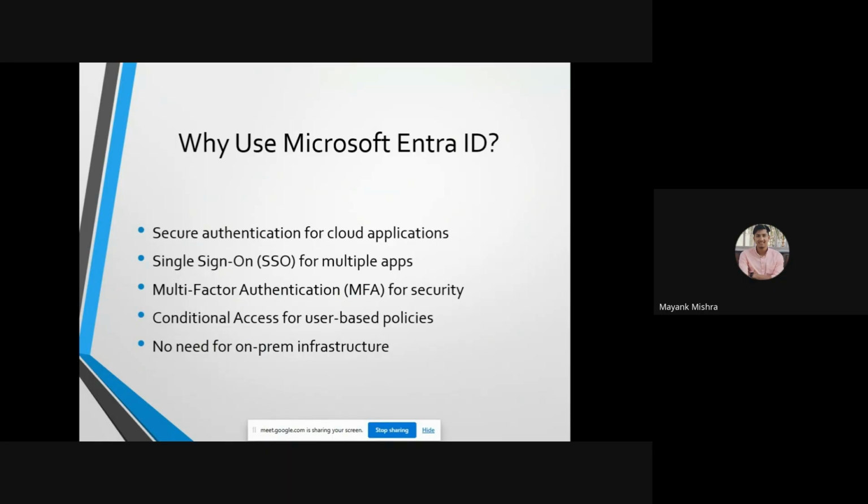There is MFA. I don't think I have to tell you about MFA. It is multi-factor authentication, which sets multiple layers for authenticating. Then conditional access for user-based policies, and we don't need any on-premises server. Basically we have our Azure server, so we don't need our on-premises infrastructure.